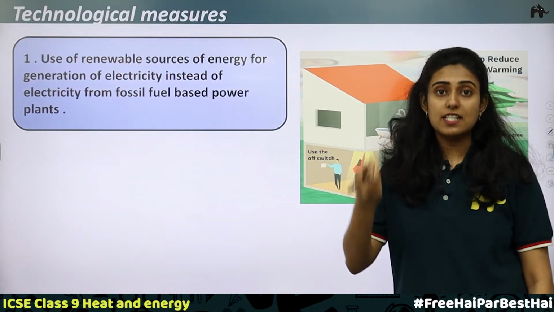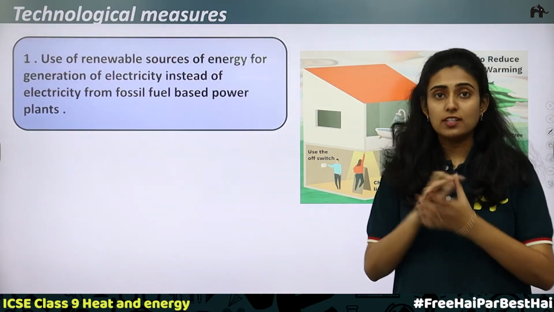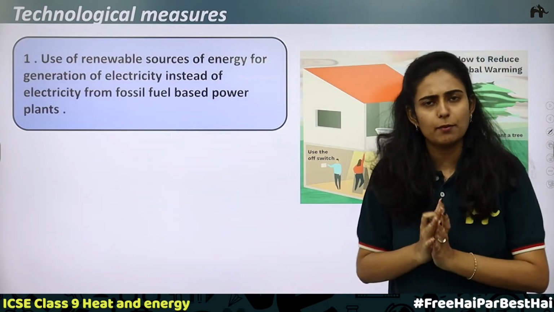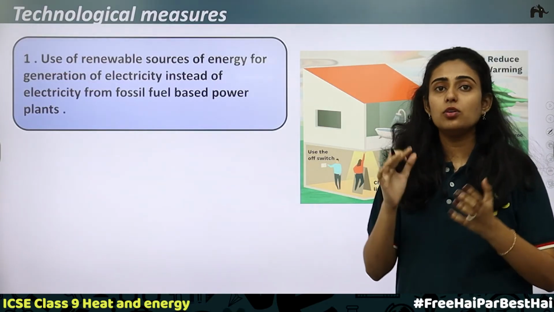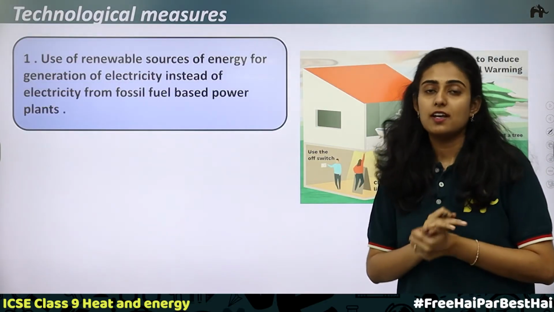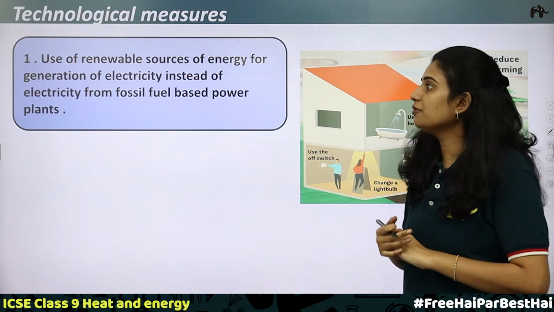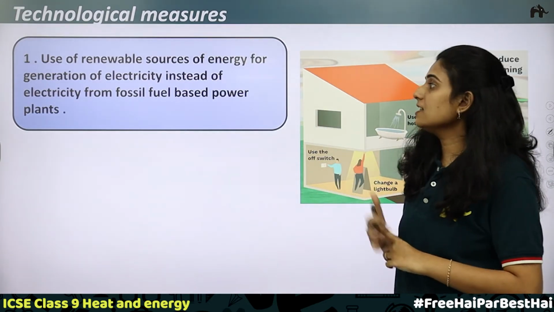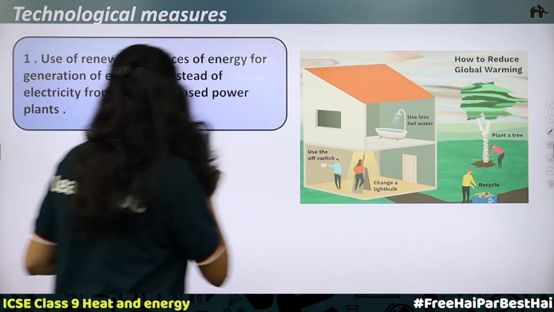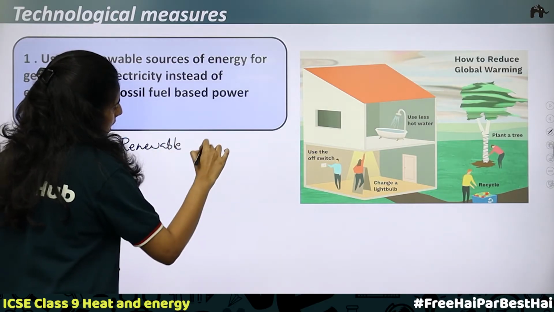Due to industrialization, economic growth and the increase in population, what is happening? Greenhouse gases are increasing in the atmosphere. It is leading to global warming. All this we know. Now, how to control this using the technological measures? Using technology, how can you control this? First one is the use of renewable sources of energy for generation of electricity instead of electricity from fossil fuel based power plants. We have discussed the renewable sources of energy and non-renewable sources of energy.